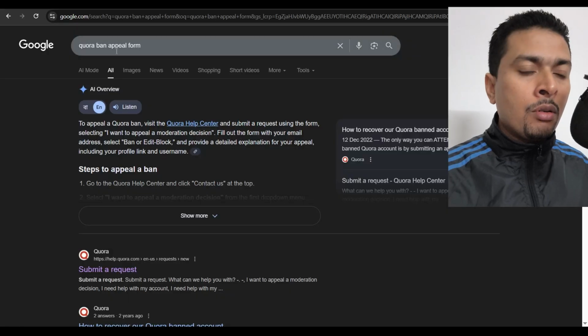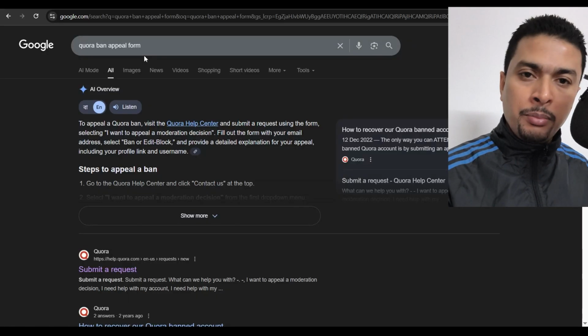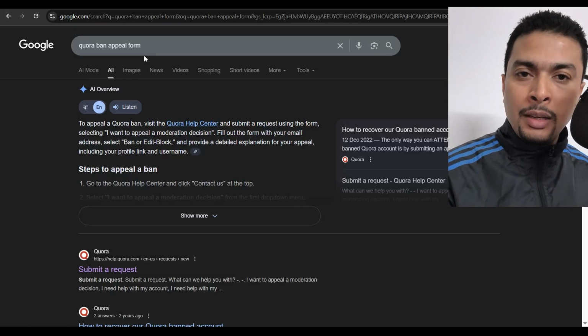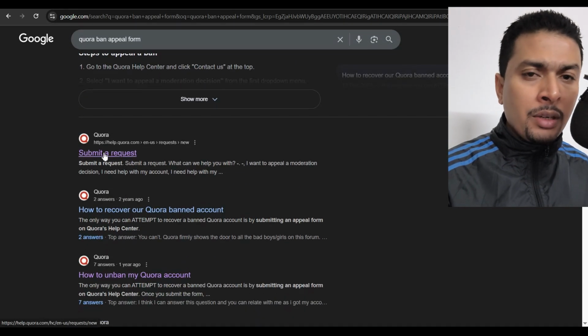Once you understand why your account was banned, get hold of a laptop or a PC, or you could also do this from your smartphone. Open the Chrome browser or any browser, not a problem. And you could do a search for Quora ban appeal form. So there is a specific appeal form that you have to fill up and put in to Quora to see if your account could get unbanned. All right. So do a search. You scroll down a bit, you could click on submit a request out here.